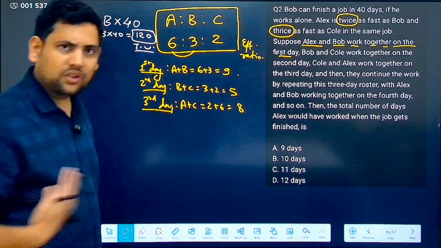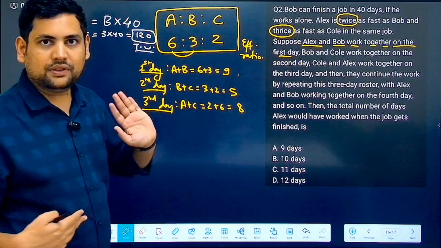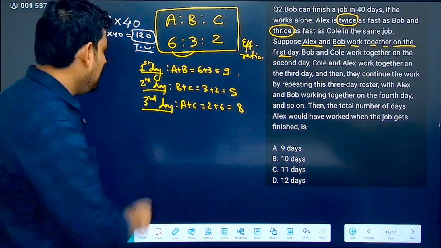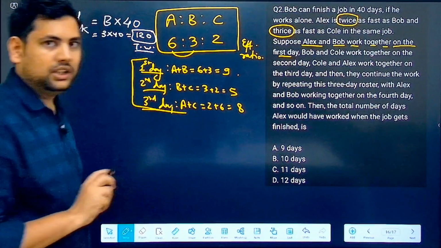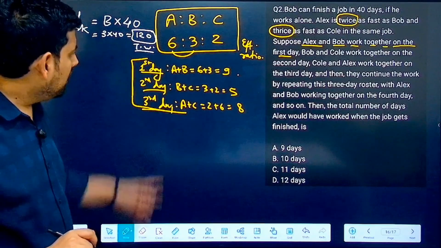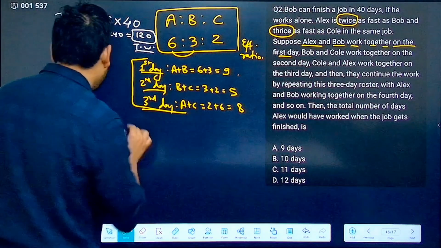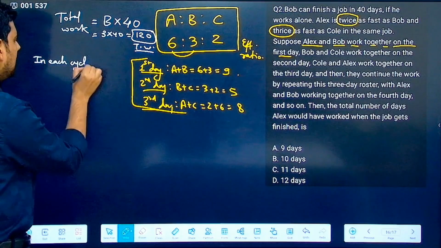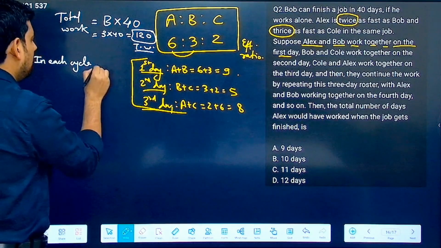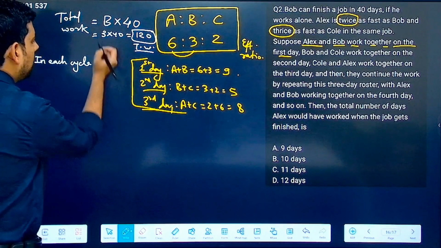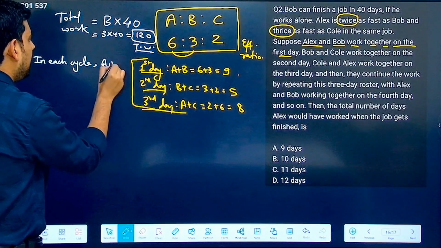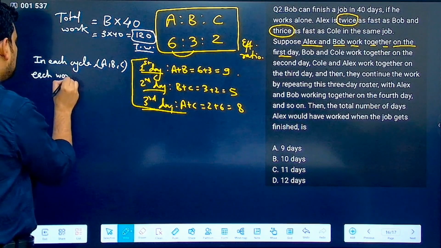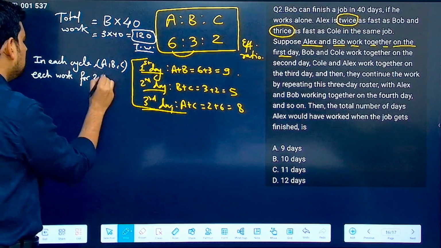Now, what will happen on the fourth day? Exactly the same as the first day. So they are working like AB, then BC, then AC, and in 3 days the cycle is complete. Correct? Now can you see one more thing that I'm writing here? In each cycle, that is these 3 days, A, B, C each work for 2 days.